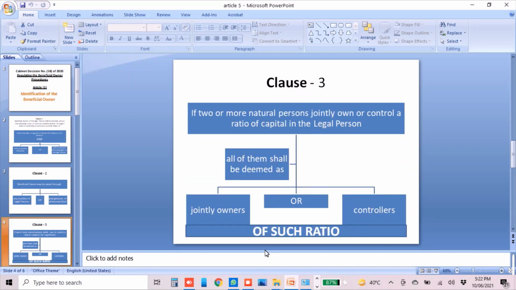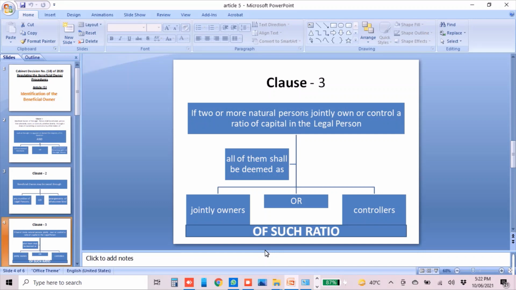Clause 3 says two or more natural persons jointly own or control a ratio of capital in a legal person. For example, in ABC LLC, Mr. X and Mr. Y hold 30% of ABC LLC capital.